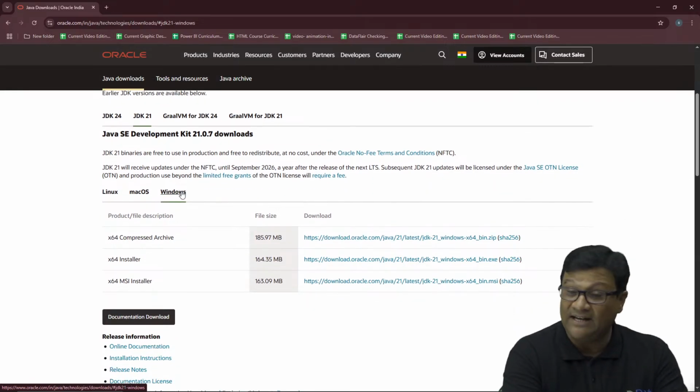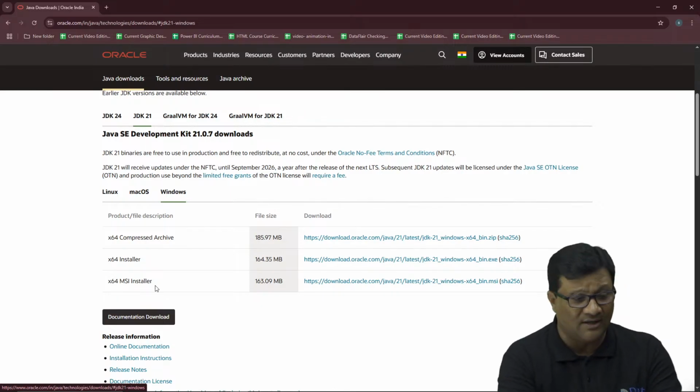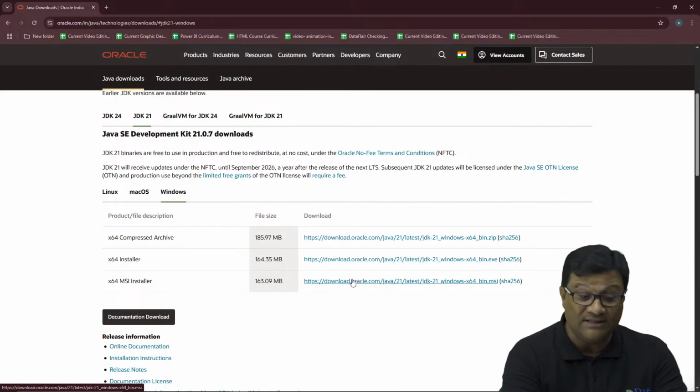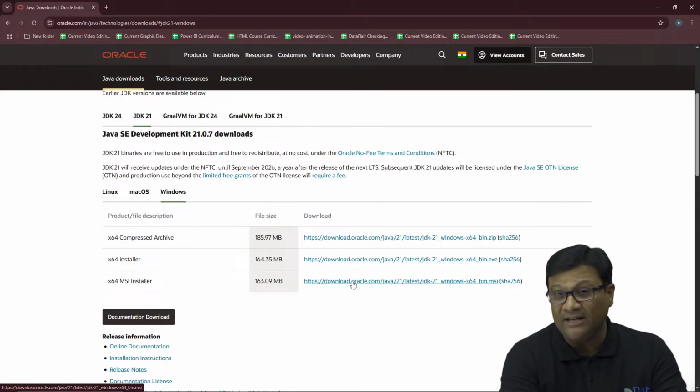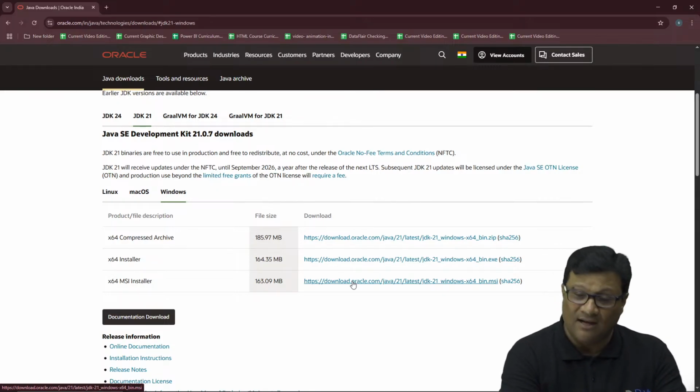Once you select this Windows option, there are a lot of Java setups available, right? Compressed archive version, then installer version, then x64 MSI installer. You have to select this third one, MSI installer. It's a Microsoft installer. Then you click on this link, and the setup starts downloading. It takes hardly 3 to 4 minutes, depending on the internet speed of your machine.